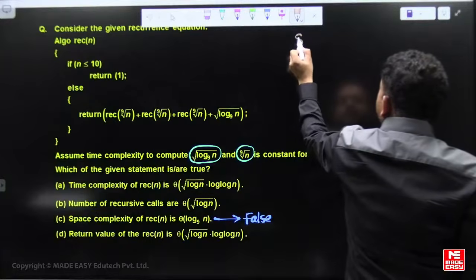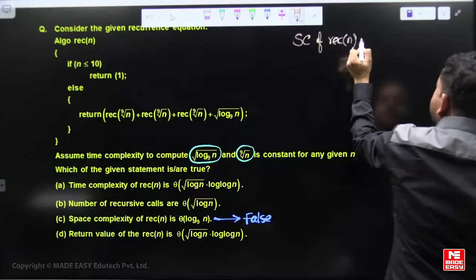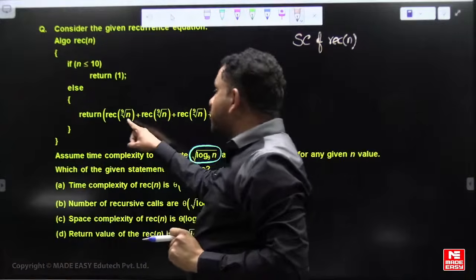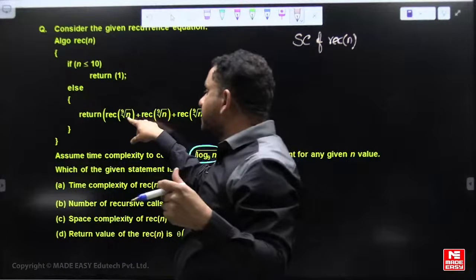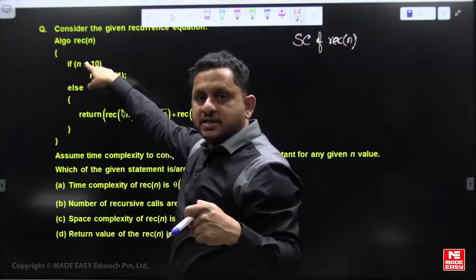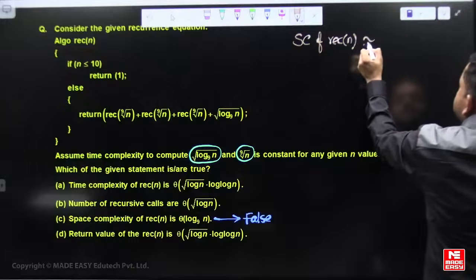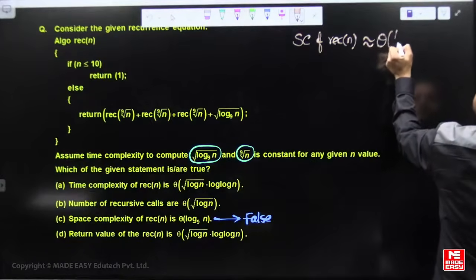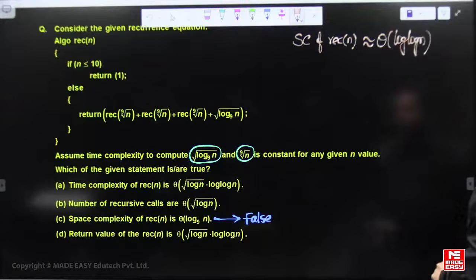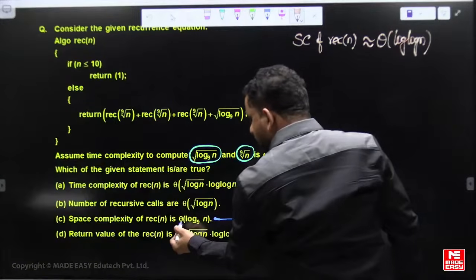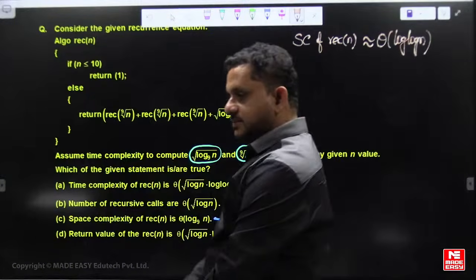So the space complexity of recursive of n: n is reduced to n to the power of 1 by 9, n to the power of 1 by 9 square, n to the power of 1 by 9 cube, and so on up to n to the power of 1 by 9 power k, which is constant 10. To get the k, we need to apply logarithm 2 times. The space complexity of this is theta of log log n. It is not log n. So C is a false statement.